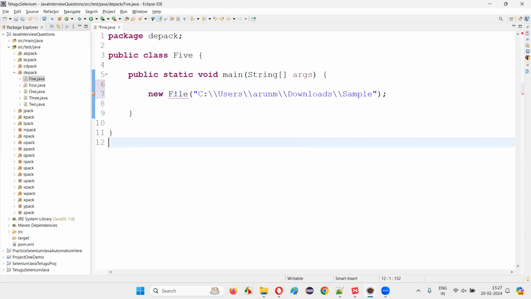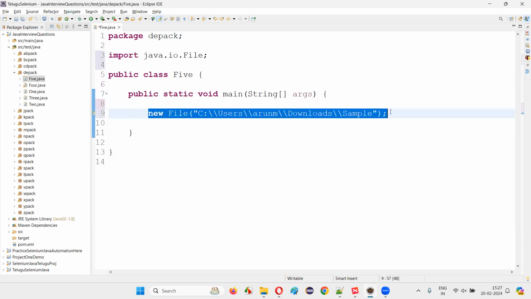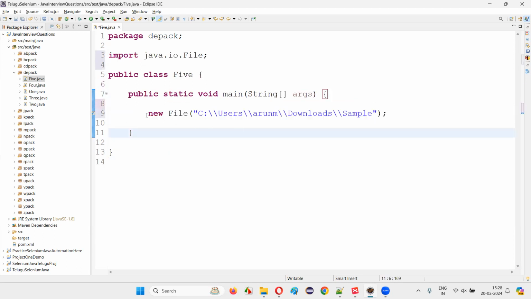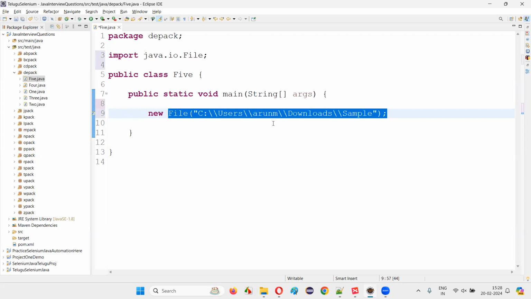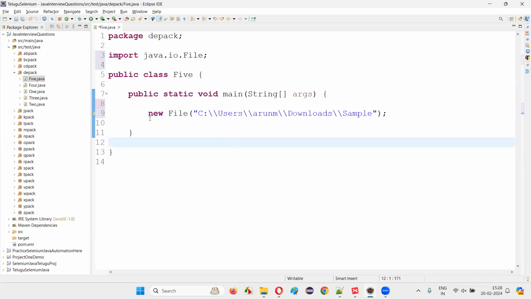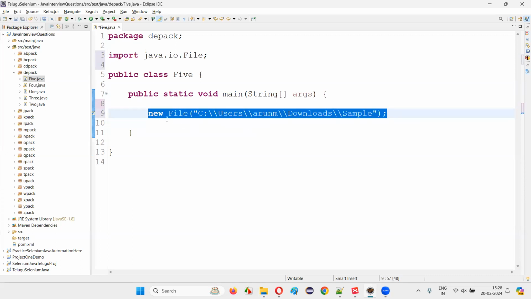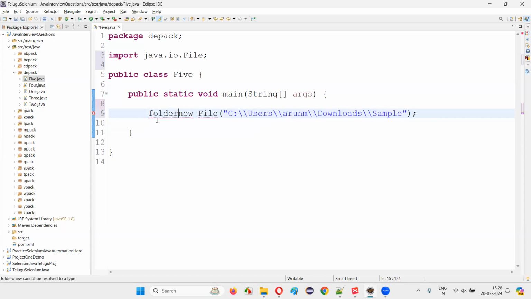Okay. And here I'll import this File predefined class from the java.io package. This will represent a folder in Java. Now, using the new keyword, we have created an object for the File class, and for the File constructor, we have passed the path of the folder as an argument. Now, to refer to this object created for the File class, we need an object reference. I'll simply say folder1 is the name of the object reference, and I have to declare this folder1 with the same File class. Okay. You see, this is how in Java we have to represent a folder, guys.